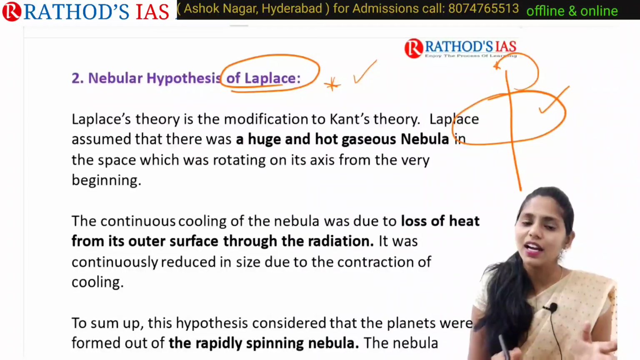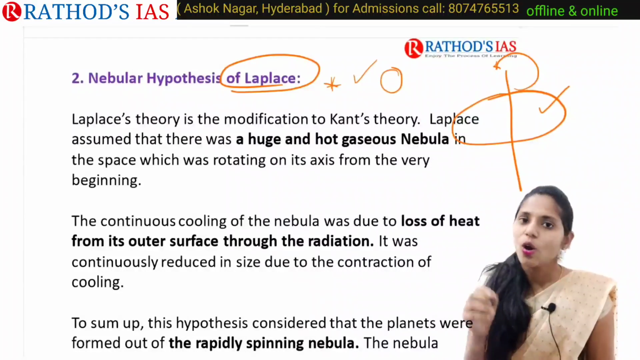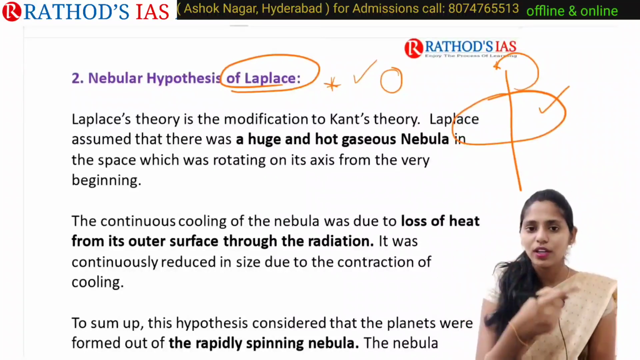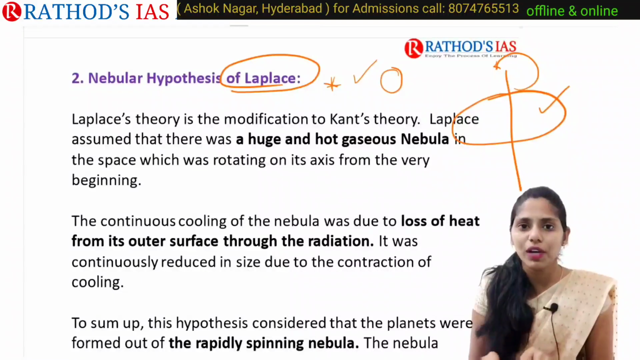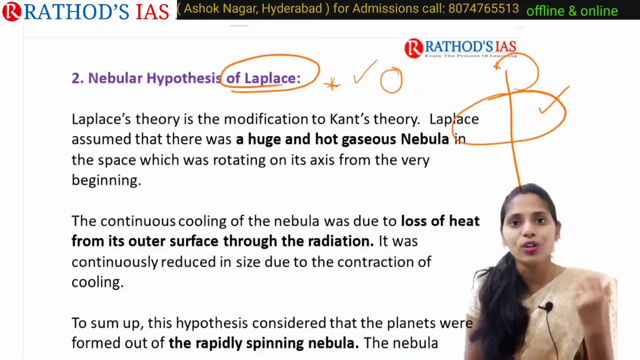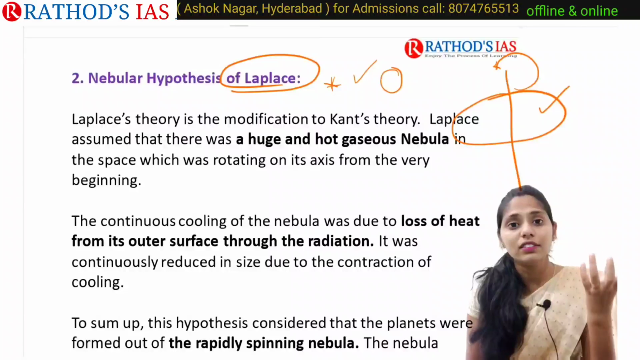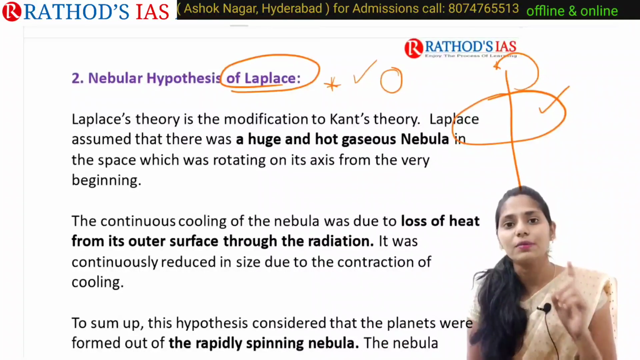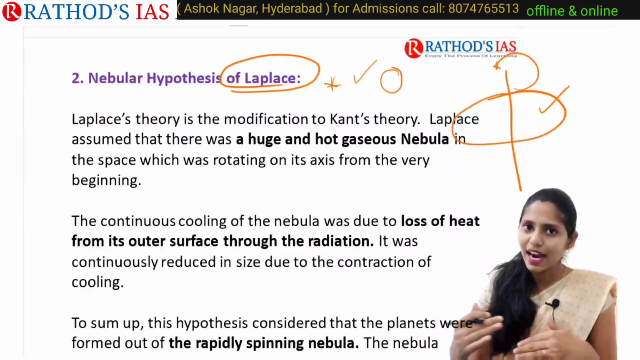Okay, so here Kant said that only primordial matter was present, but here Laplace says that there was already a nebula in our universe, and this nebula was rotating on its axis from the very beginning itself. This is a thing which was not said by Kant. Kant started his theory with primordial matter. Here Laplace starts his theory with a nebula already existing in our universe from the very beginning. So this is how Laplace starts his theory.